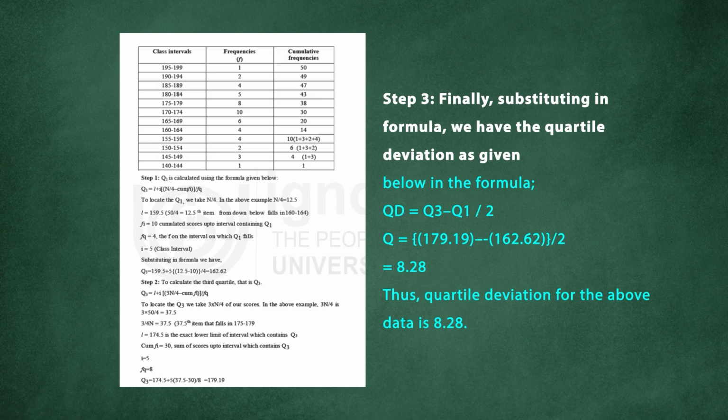So for grouped data, let me briefly summarize once again what we do. We first identify the class interval which contains Q1 and the class interval which contains Q3. And how do we do it? We divide n by 4 to get Q1, and by dividing 3n by 4 we get Q3, and accordingly we decide the class interval, and we identify the scores required for the calculation of Q1 and Q3. We finally put the values into Q3 minus Q1 divided by 2, and we get the score of the quartile deviation, and here we get a score of 8.28.